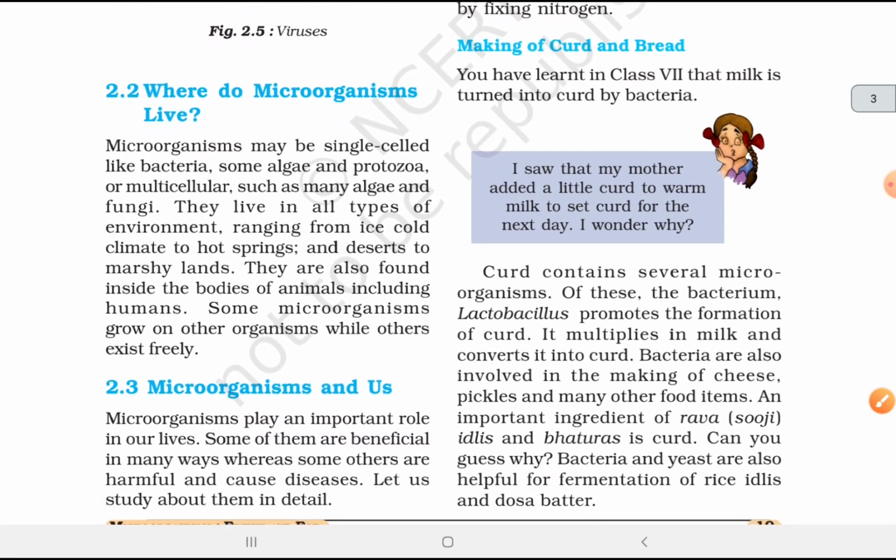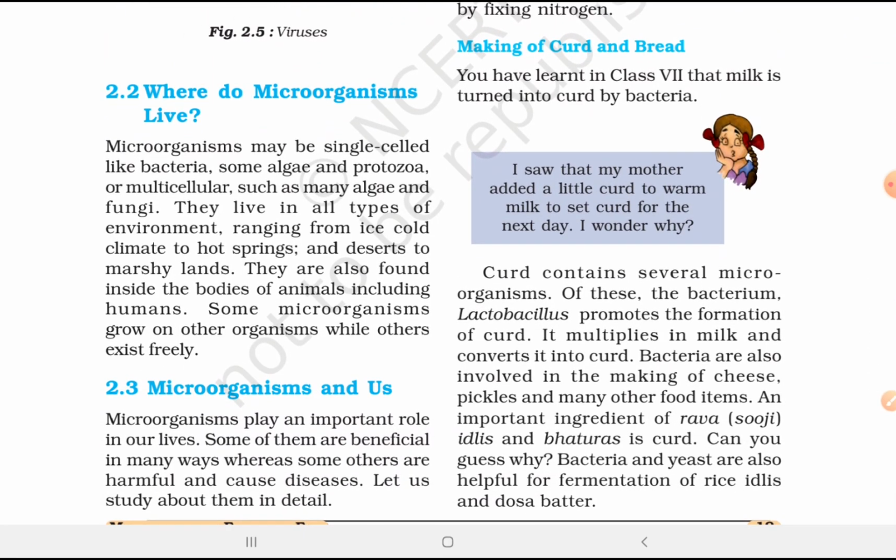Making of curd and bread. You have learned in class 7 that milk is turned into curd by bacteria. Curd contains several microorganisms. One of these, the bacterium Lactobacillus, promotes the formation of the curd. It multiplies in milk and converts it into curd.